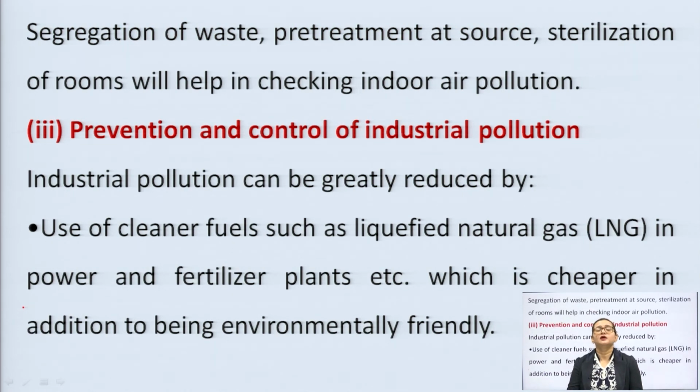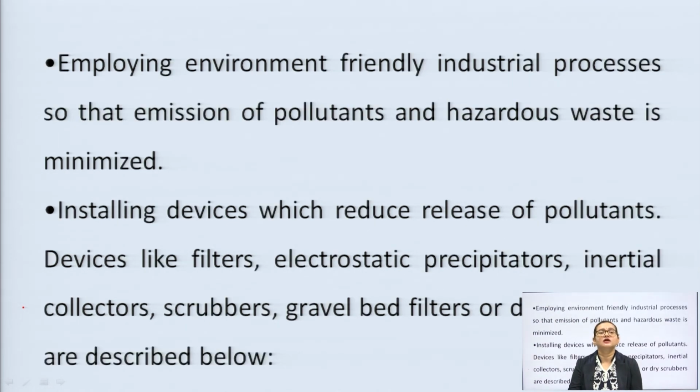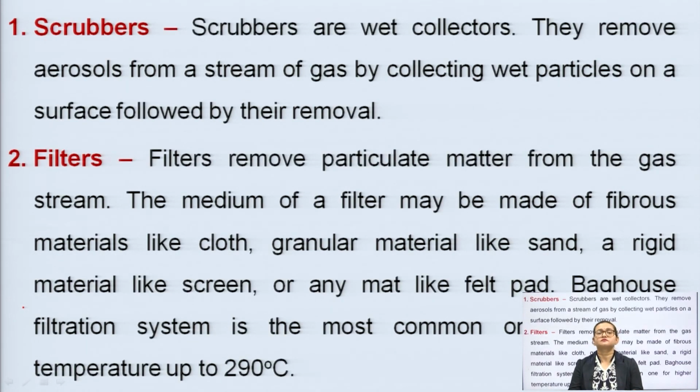Third is prevention and control of industrial pollution. We should try to reduce the large amount of smoke from fertilizer plants and power plants, which generate more smoke. We should try to reduce that level of smoke and that level of air pollutants also. Now, these all three were the preventive and control measures of air pollution.